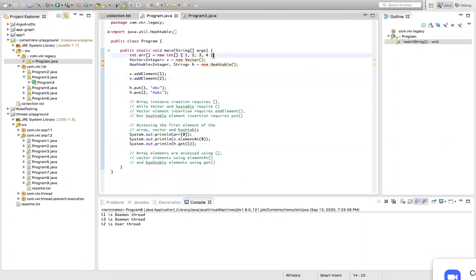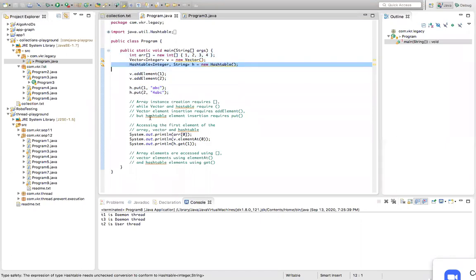Now collection API is a collection of objects. Here, in the insert vector, I added two elements, 1 and 2. In the insert hash table, I added a collection of elements, two elements. If you want to add 100 elements, you are able to add them in the collections. I can add 100 elements.